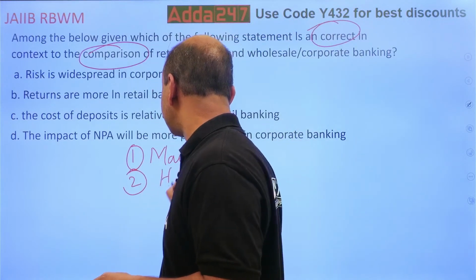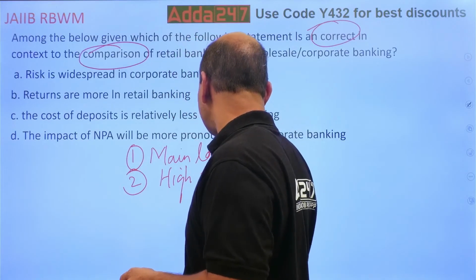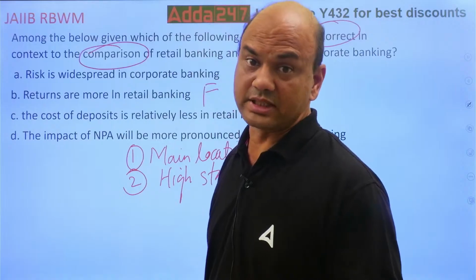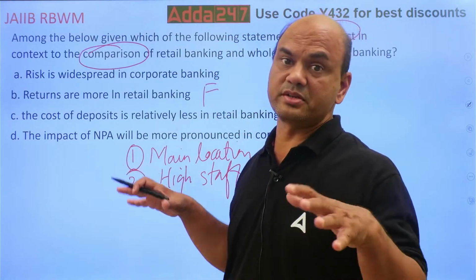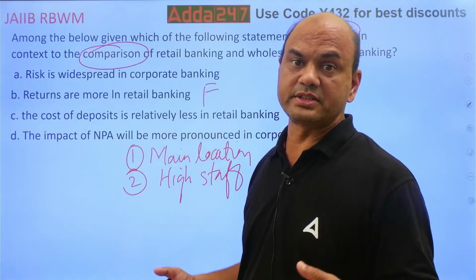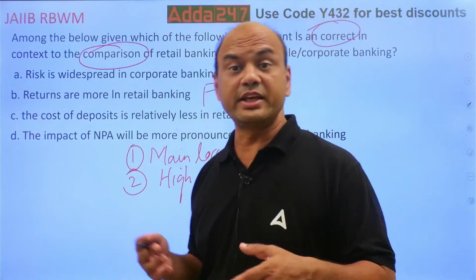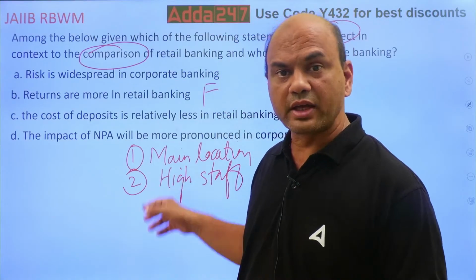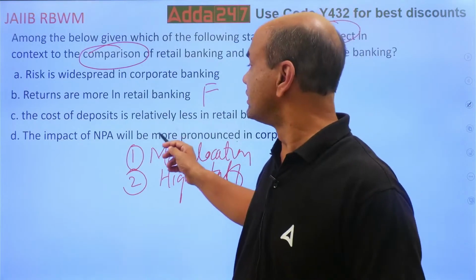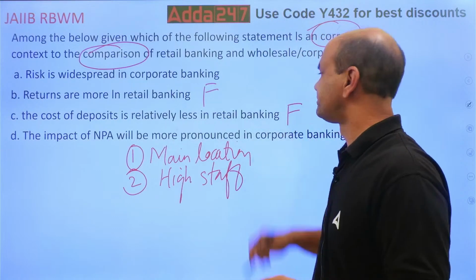Staff is more in retail banking, so salary expenses are more. Then electricity, posh offices, clean, very heavy expenses on furniture. So these all add up to the expenses. So the cost of deposit is relatively less in retail banking is false.